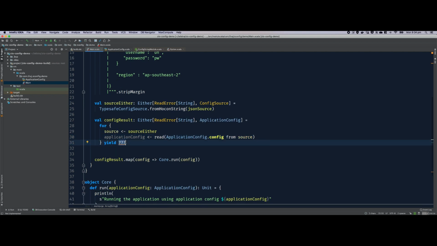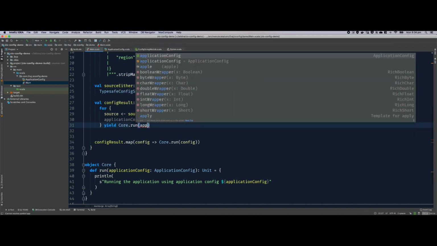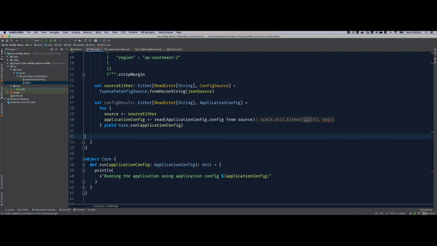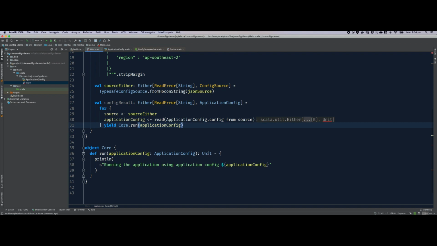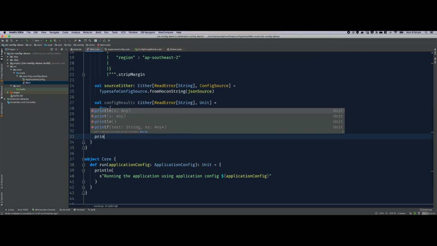Then we can choose to return application config as it is, so that will give you application config, but we can also run our business logic straight in this for comprehension. As soon as we unwrap application config, we can choose to run the business logic, although run is really silly because it returns Unit. And let's print this config result.